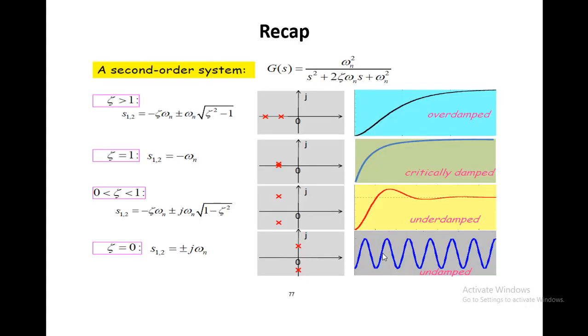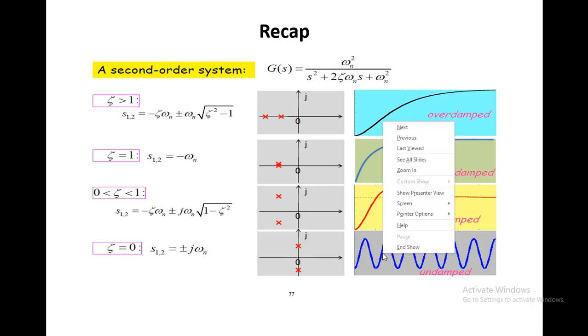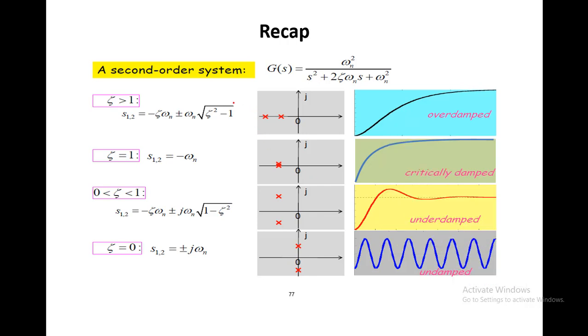So let's start with some recapitulation of the last lecture. Last week, we discussed the response of a system, both the first order system and the second order system. We learned about the second order system in the later part of lecture number 10, and how it is evaluated. There are four categories into which we can divide the second order system. The first one is overdamped, the second is critically damped, the third is underdamped, and the fourth is undamped.